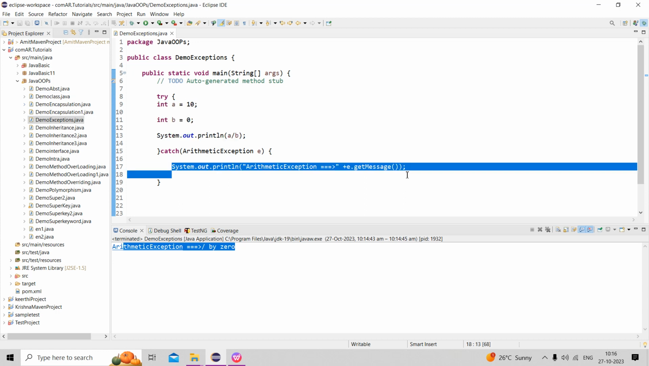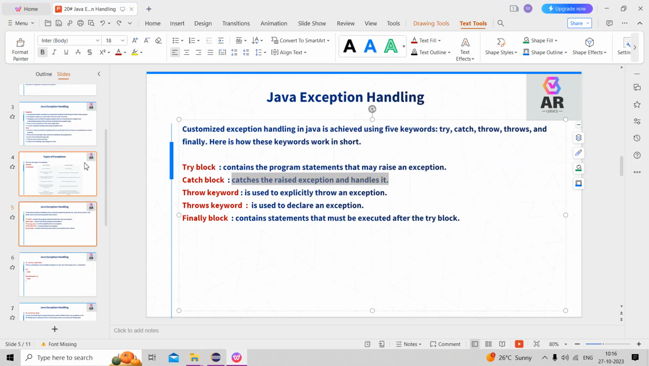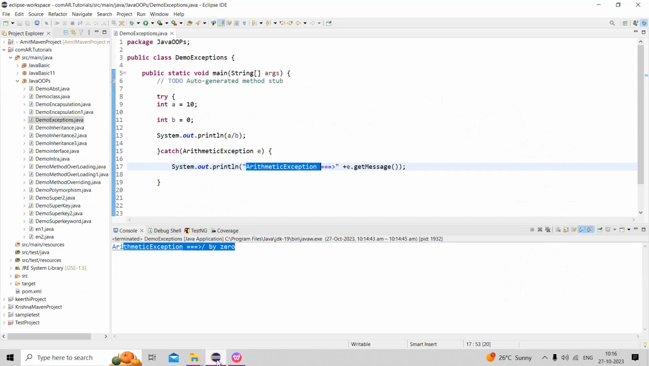So this is called try catch. See, arithmetic exception is an unchecked exception, as I already explained to you. An unchecked exception is not a compile time error; it can be checked only at runtime, not at compile time. Now, try catch is completed.